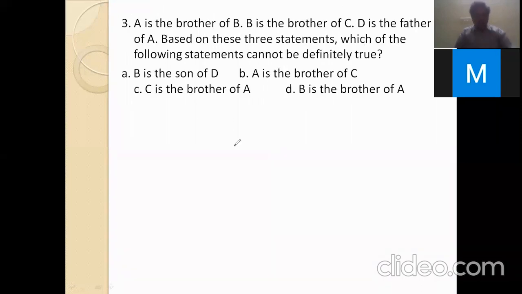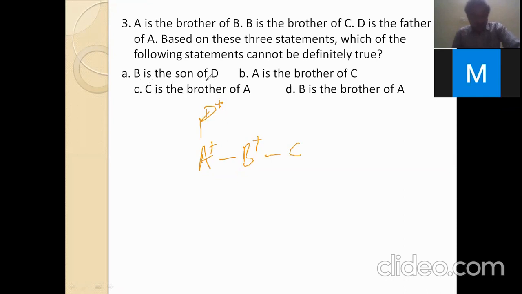A is brother of B, B is brother of C, D is father of A. Based on these three statements, which of the following statements cannot be definitely true?